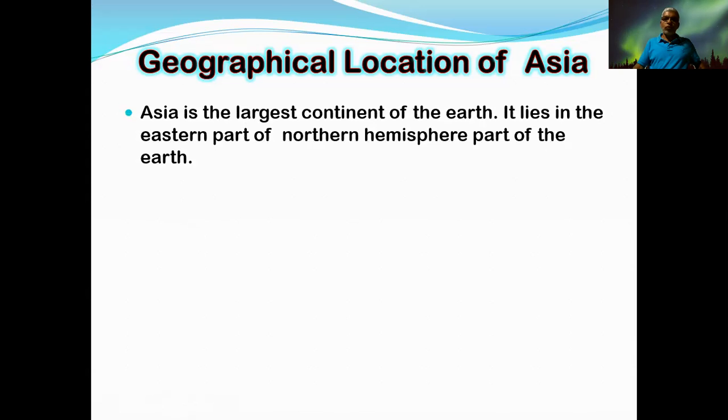Then when we go to the geographical location of Asia, the most important points can be identified. Asia is the largest continent of the earth. It lies in the northern hemisphere, and a bigger part of it can be seen spreading in the eastern hemisphere.